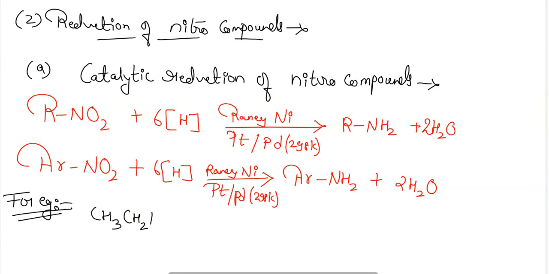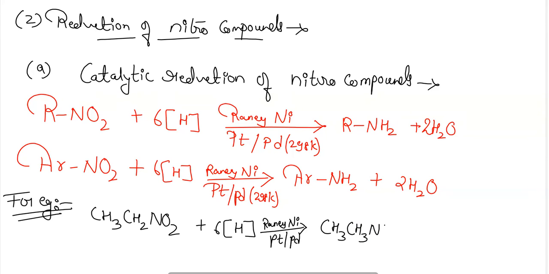So here, for example, CH3CH2NO2 plus 6 hydrogen in the presence of Raney nickel, platinum or palladium. So formation of ethanamine plus water will be taken out here.